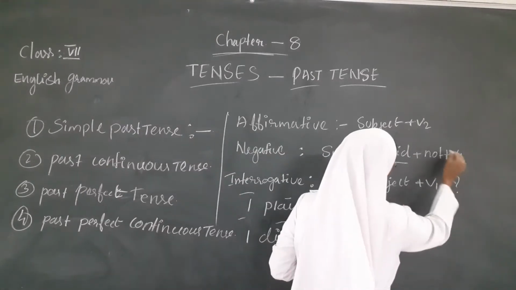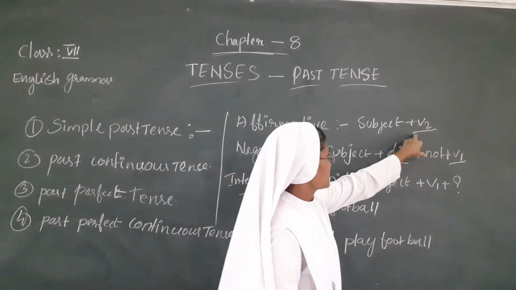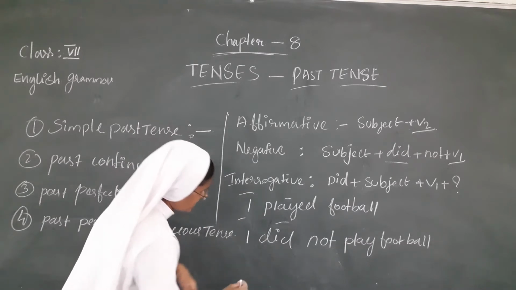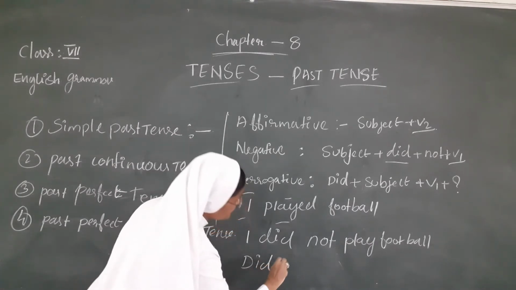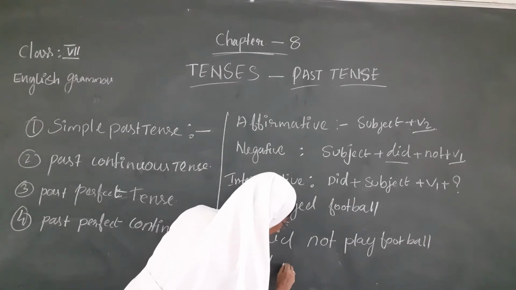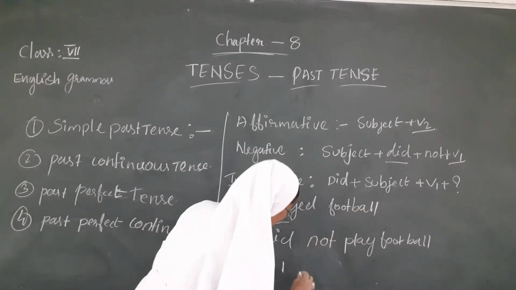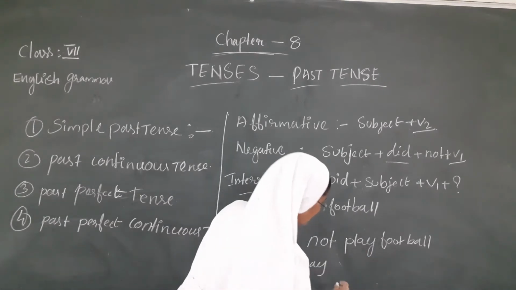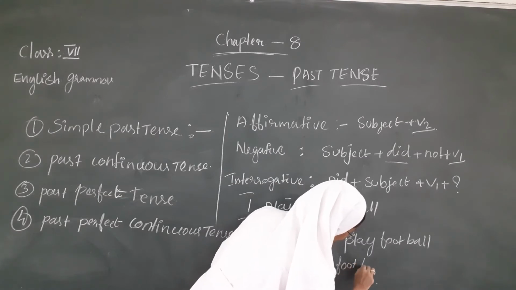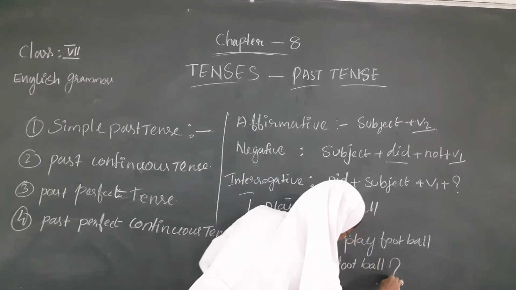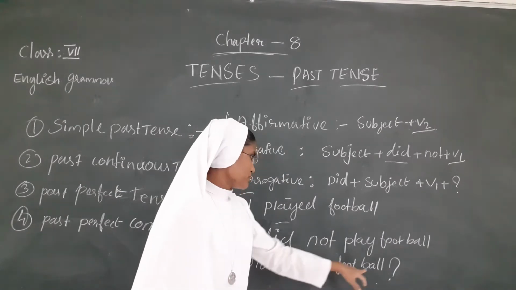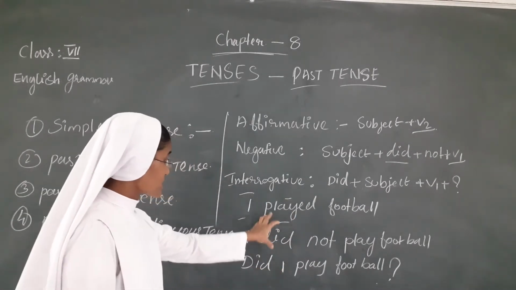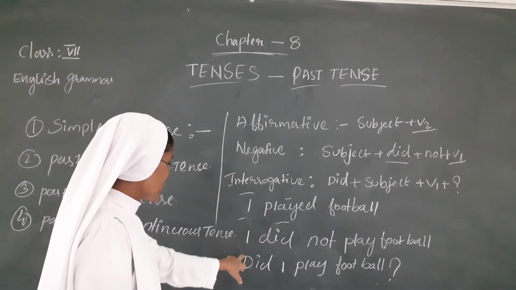Verb 1 here, verb 2 there: played. The interrogative sentence: first did, next the subject I, next verb 1 play, then football. Did I play football? This is the writing of affirmative, negative, and interrogative.